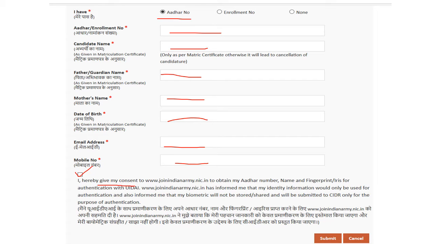When you give your email ID and mobile number, make sure that your email ID is active, because further process of Indian Army will be told to you through email ID. Then click on the submit button.